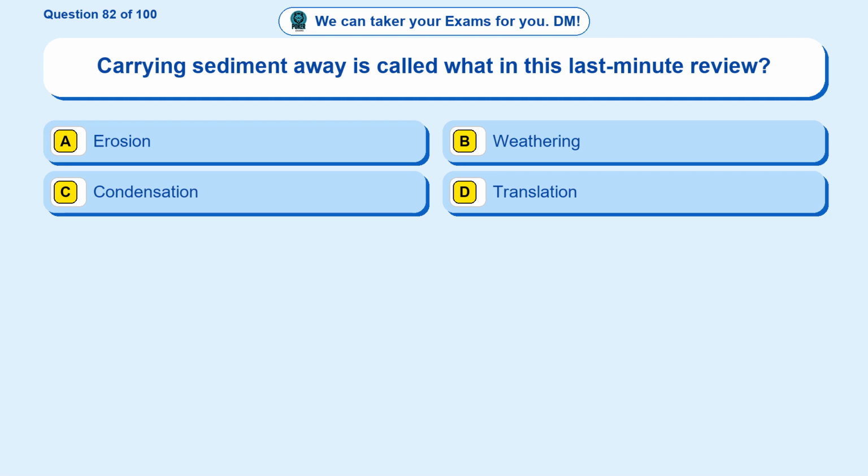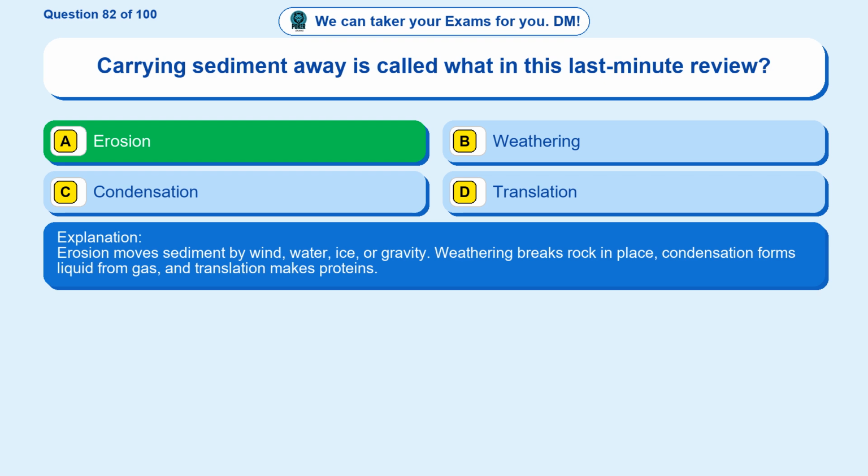Question 82. Carrying sediment away is called what in this last-minute review? Option A, erosion. Option B, weathering. Option C, condensation. Option D, translation. The correct answer is option A. Erosion. Erosion moves sediment by wind, water, ice, or gravity. Weathering breaks rock in place, condensation forms liquid from gas, and translation makes proteins.